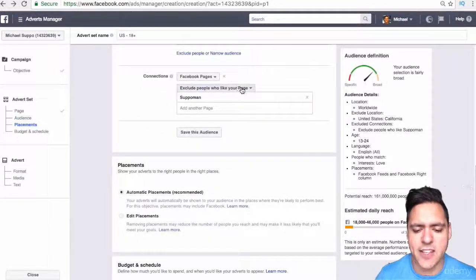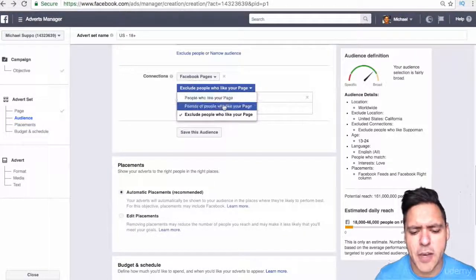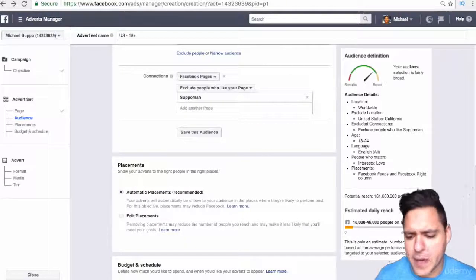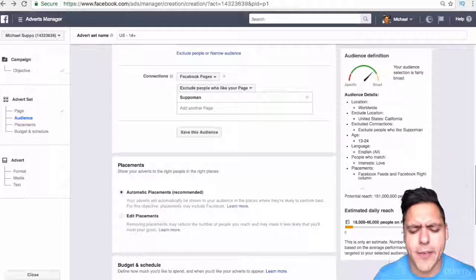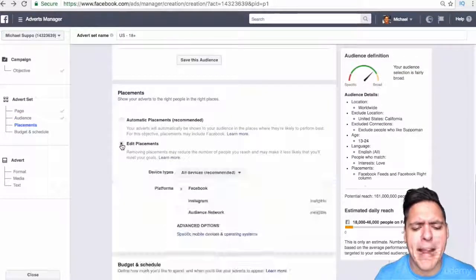And we want to exclude people who already like your page. So you go into here and you put exclude people who like your page, because you're wasting money trying to get likes from people who already like you. So we'll forget that. Now edit placements.